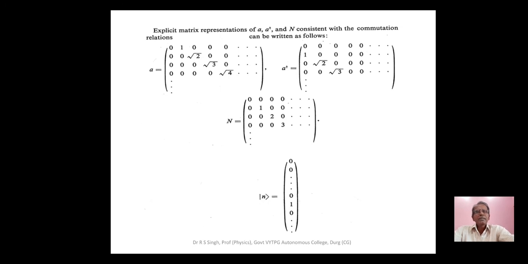Here the matrix representation of annihilation operator, creation operator and number operator, consistent with the commutation relation, along with ket n have been shown.